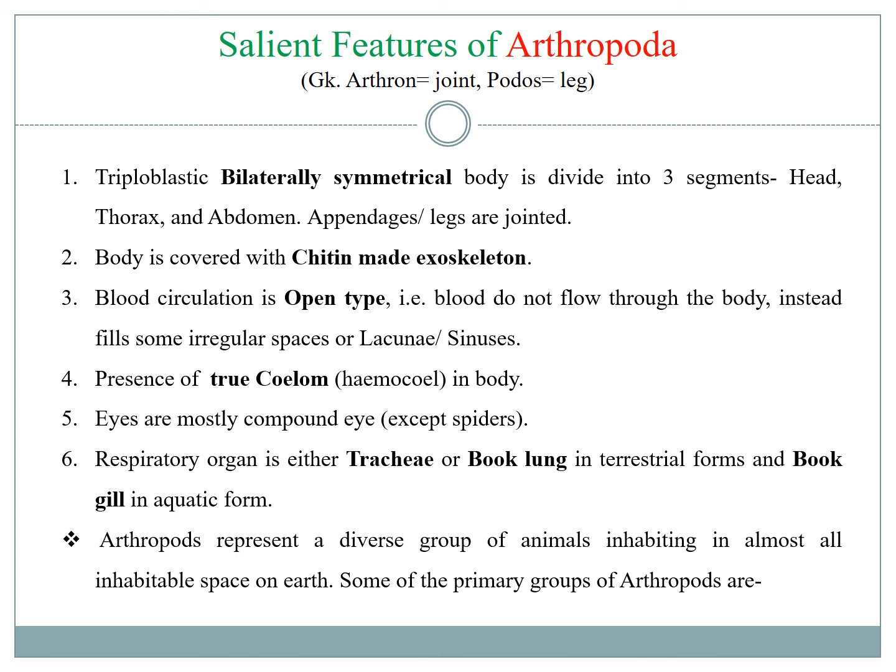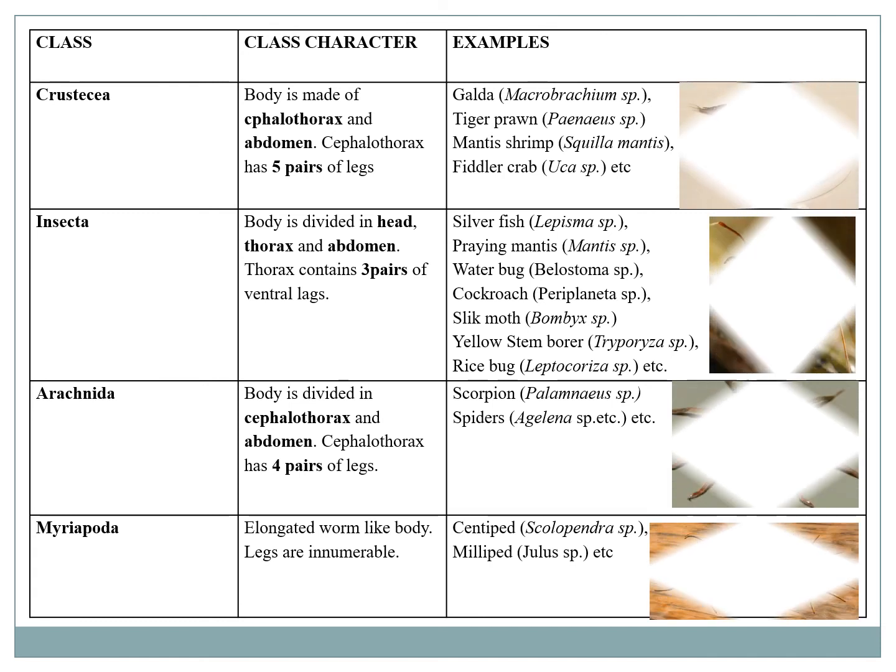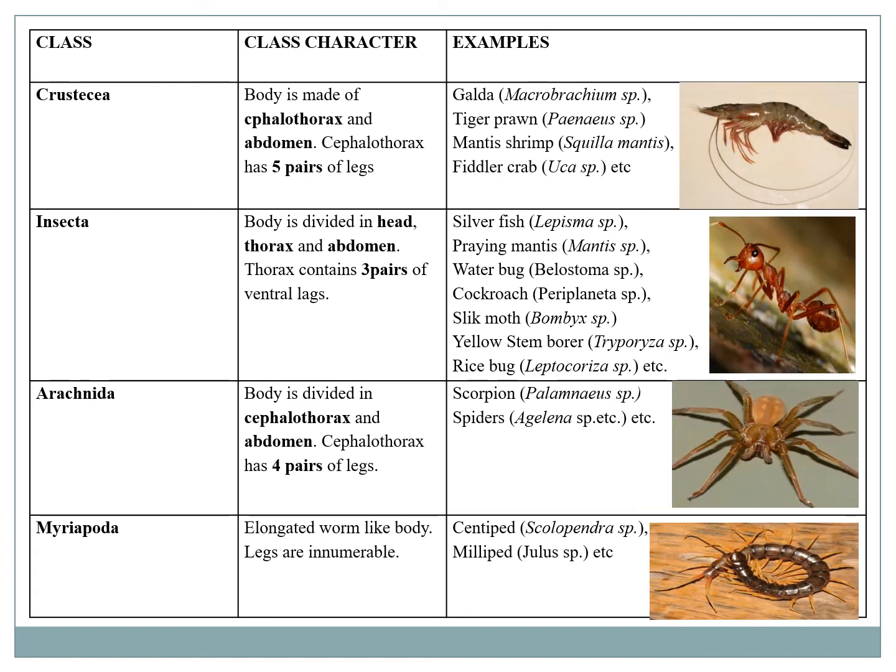Arthropods are a very diverse group of animals who can live in any possible place on the earth. That is why they can be grouped into several classes. The four main classes are the Crustacea, or the prawn-like animals. The prawns and the crabs are examples of this group. They have 5 pairs of legs from their cephalothorax.